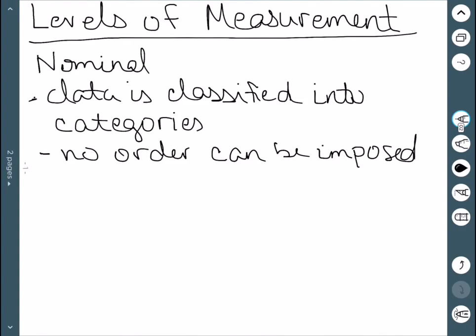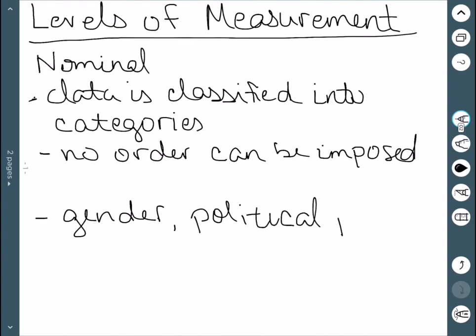So for example, gender is a nominal data, as well as something like political party. We can definitely categorize people based on their gender or their political party, but no order can be imposed. We can't specifically say that one is better than the other or outranks the other.